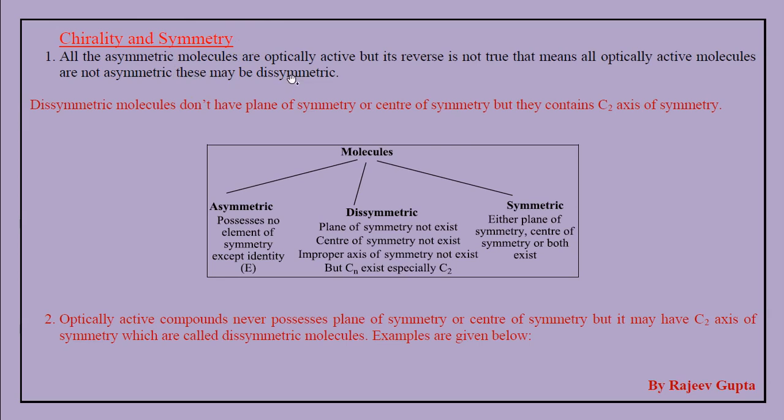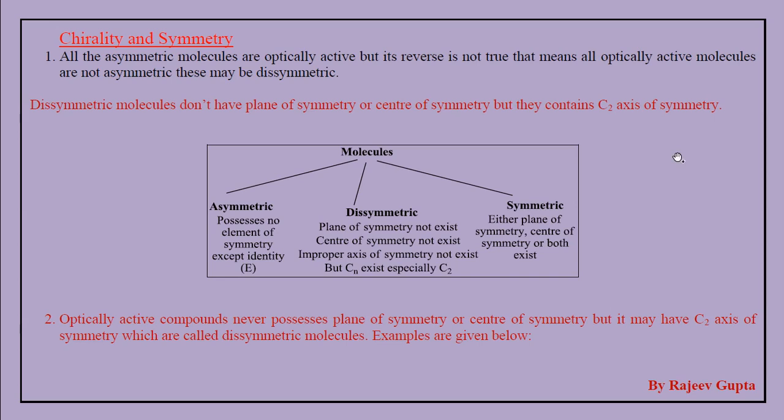As we see, there are a total of 5 symmetry elements in group theory. These symmetry elements are the identity element E, the axis of symmetry element Cn, the plane of symmetry element sigma, the center of symmetry element I, and the improper axis of symmetry element, which is Sn.